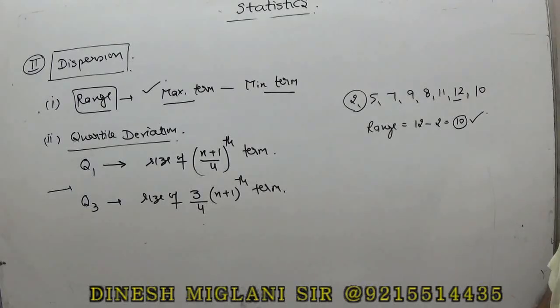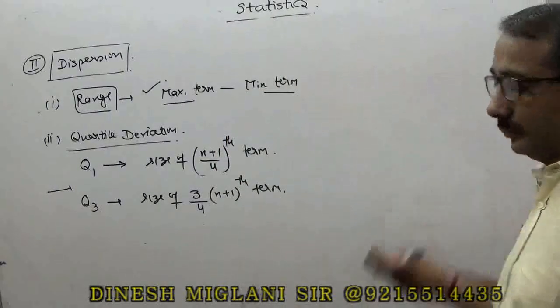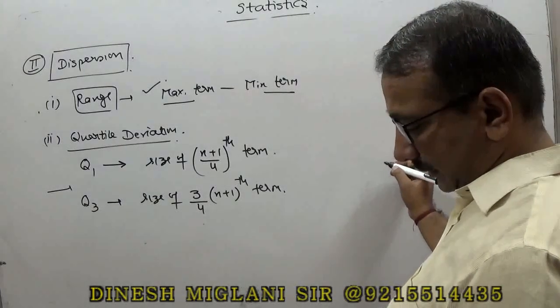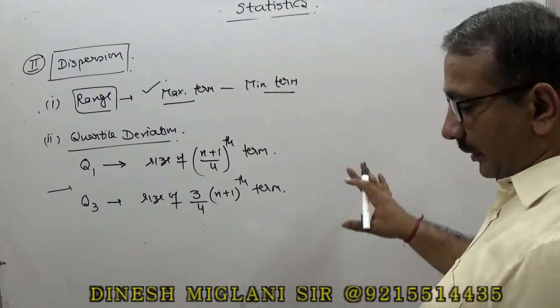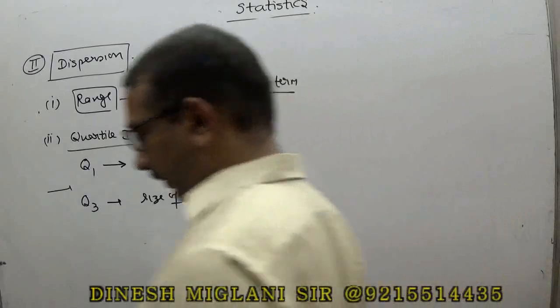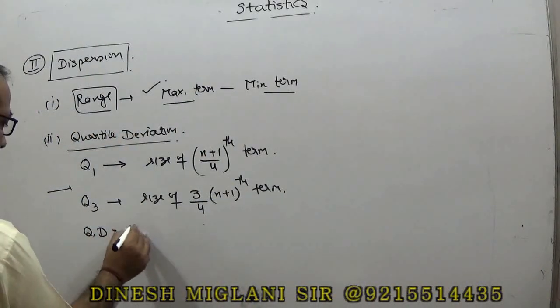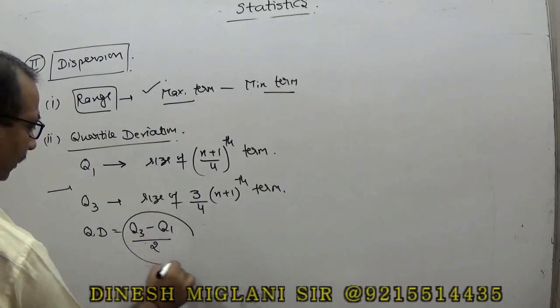Let me give you an example. Sometimes the numbers are in points. My first question is, we have to find the quartile deviation. The quartiles Q1 and Q3 we have taken, and if we have to find the quartile deviation, the quartile deviation is basically (Q3 minus Q1) by 2.